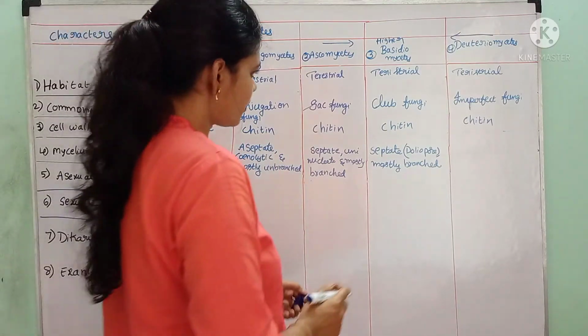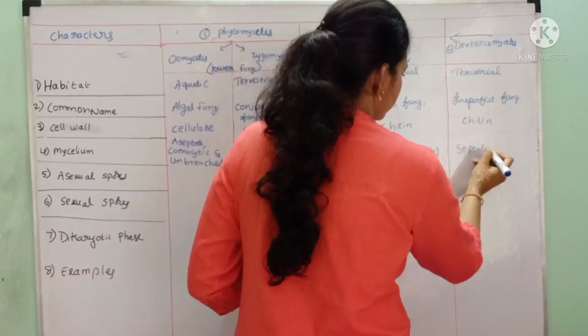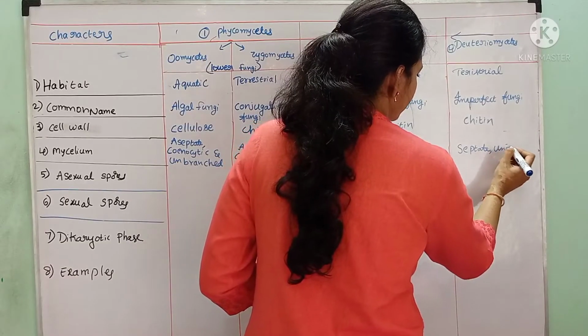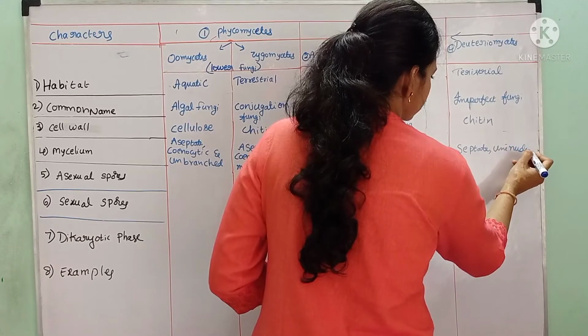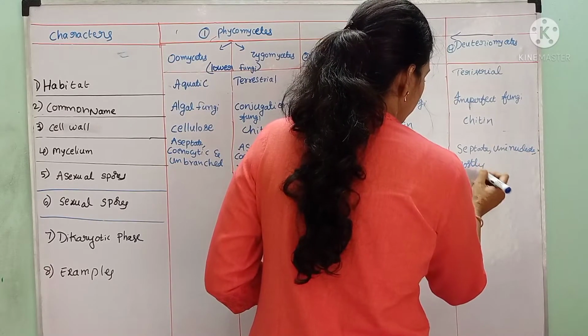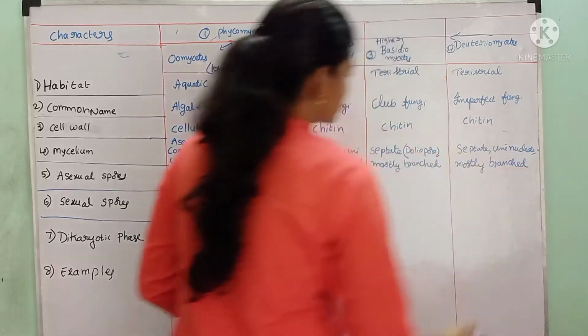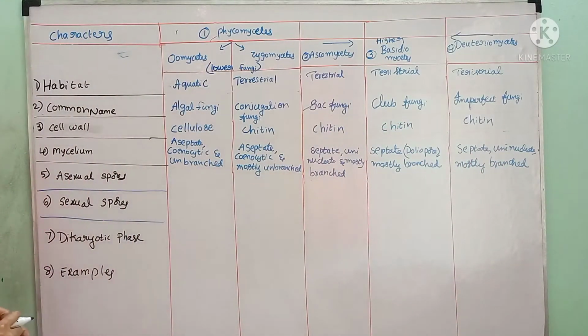Deuteromycetes are also septate, uninucleate, and mostly branched. These are the mycelial characters.